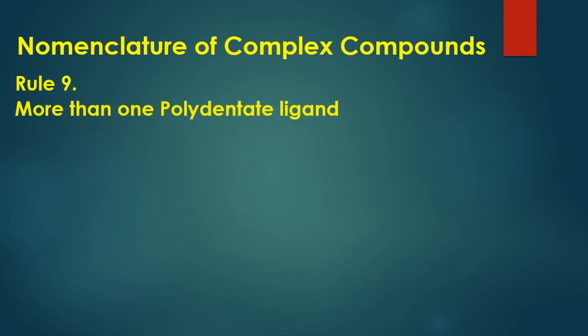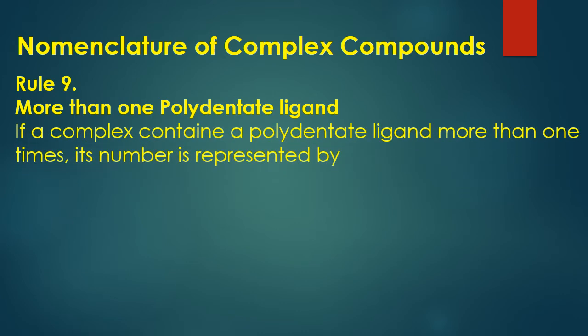Rule number 9, more than one polydentate ligand. You know that polydentate ligands are those which can make 2 or more than 2 coordinate covalent bonds with the central metal atom or central metal ion. If a complex contains a polydentate ligand more than one time, its number is represented by bis for 2.